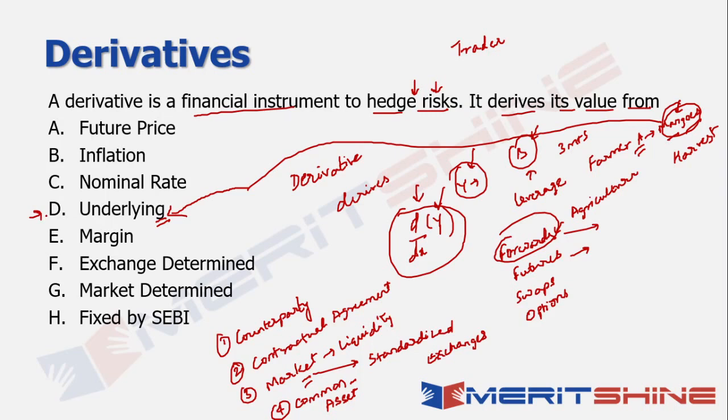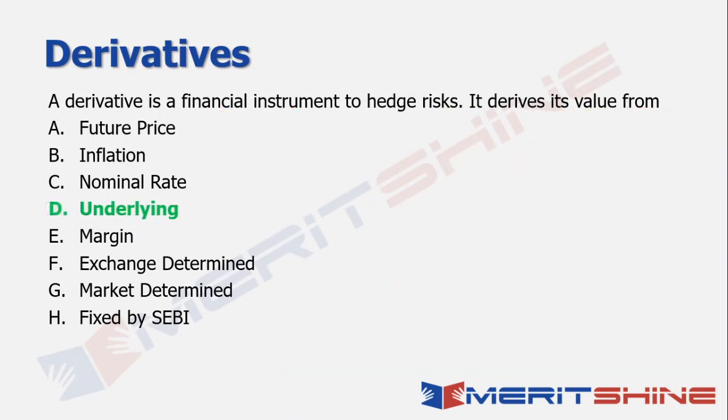So derivative is basically a financial instrument used to hedge risks, and it derives its value from the underlying, right? All the other options do not necessarily indicate the value that the derivative can derive from, so they do not fit into the context, right? So margin is something which we'll discuss in one of the future questions. So this is the fundamental basic concept as far as derivatives is concerned. So the answer to this question is your underlying. Okay, so let's quickly move on to the next question for the day.